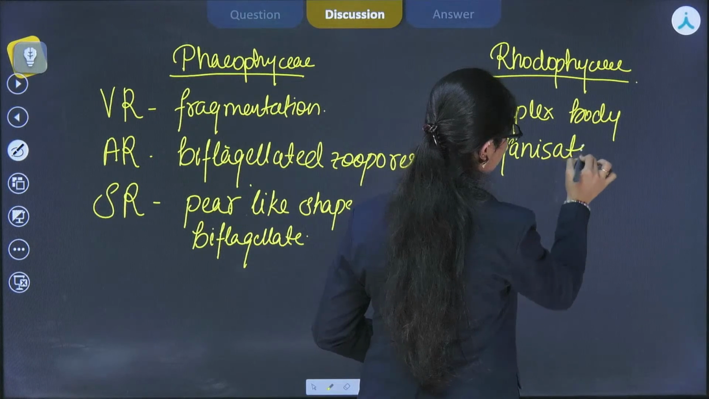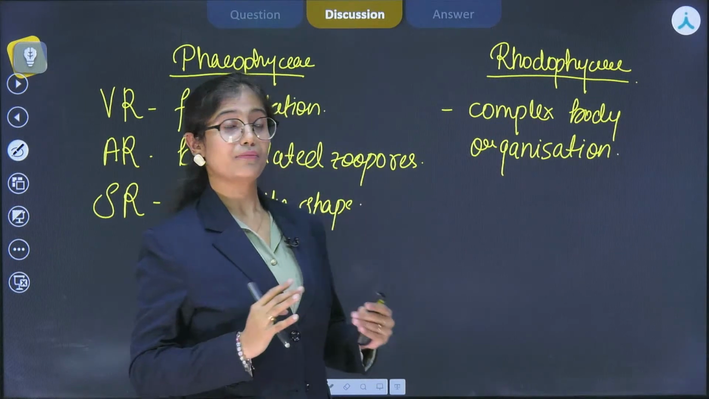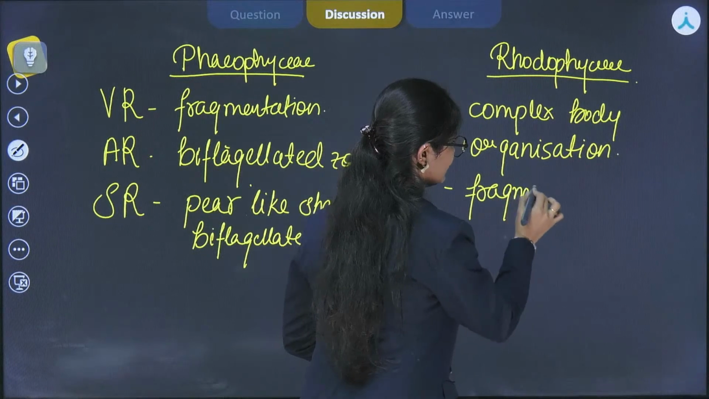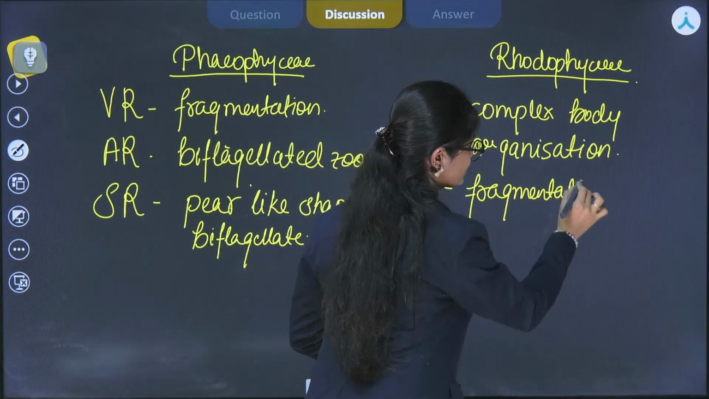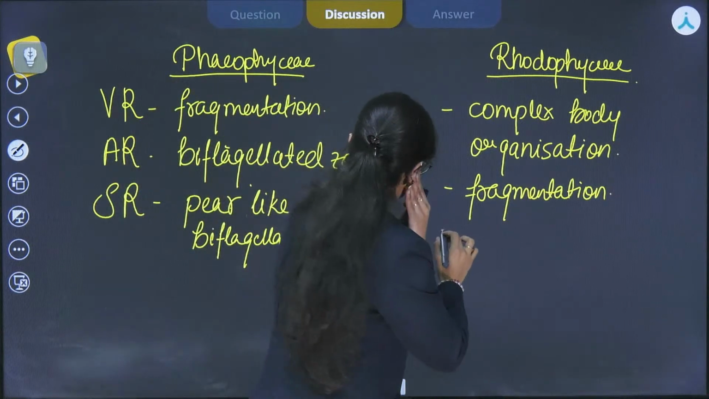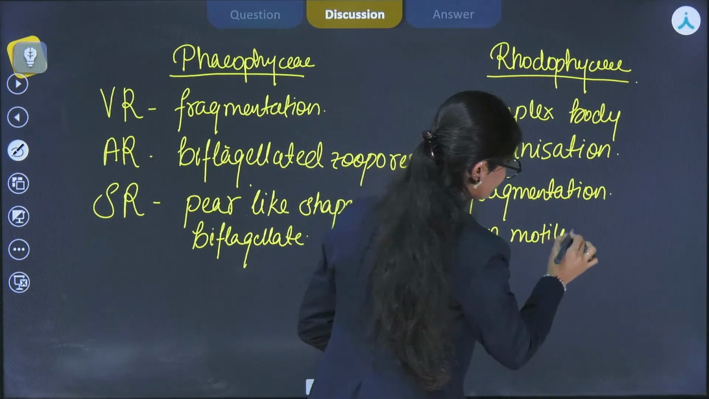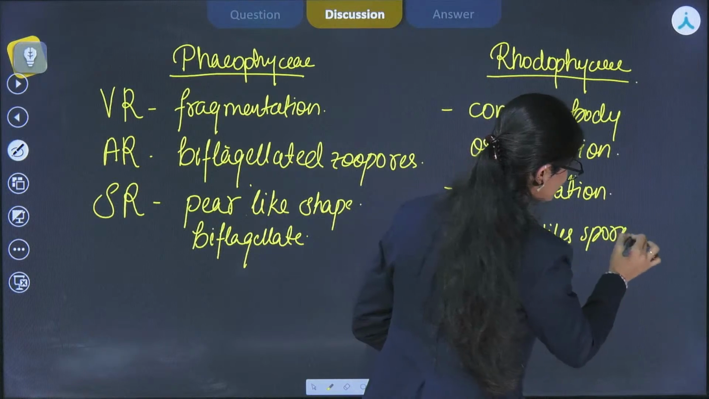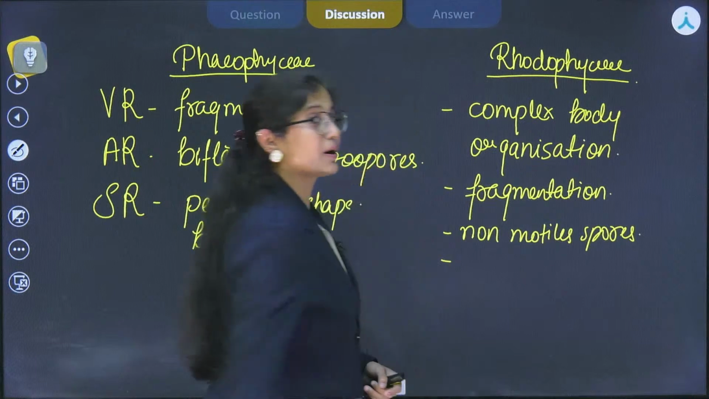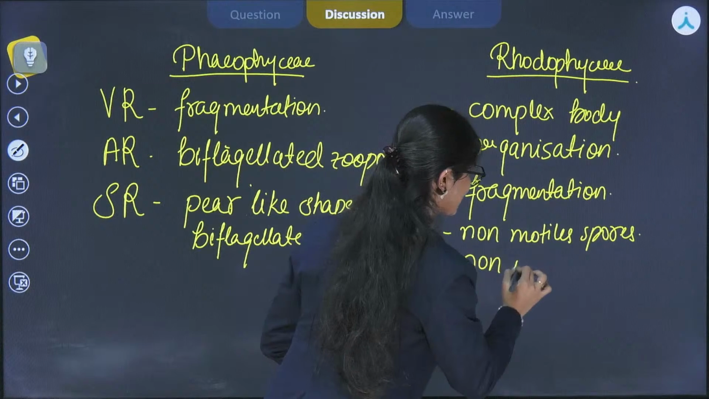Complex body organization, right? And if we talk about their vegetative reproduction, again, they have fragmentation. Through that, they reproduce vegetatively. If we talk about asexual reproduction, they reproduce via non-motile spores. The motile stage is absent in members of Phaeophyceae, please remember that. And if we talk about sexual reproduction, they reproduce via non-motile gametes.